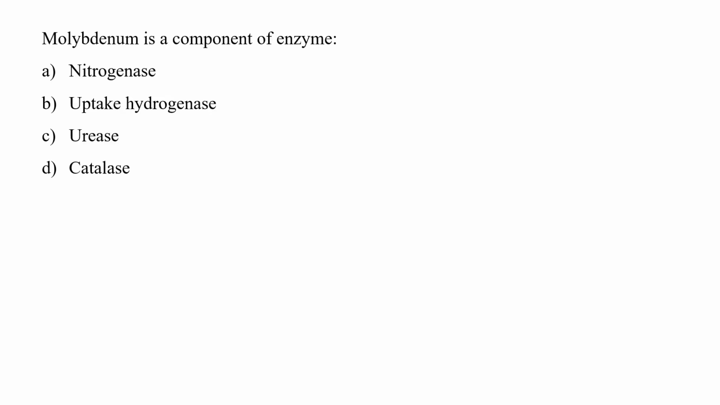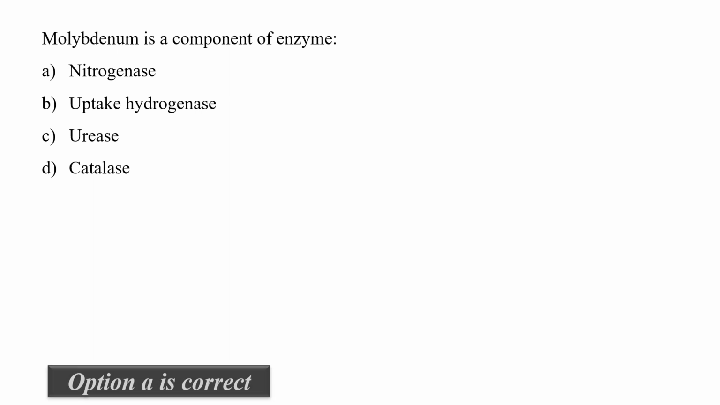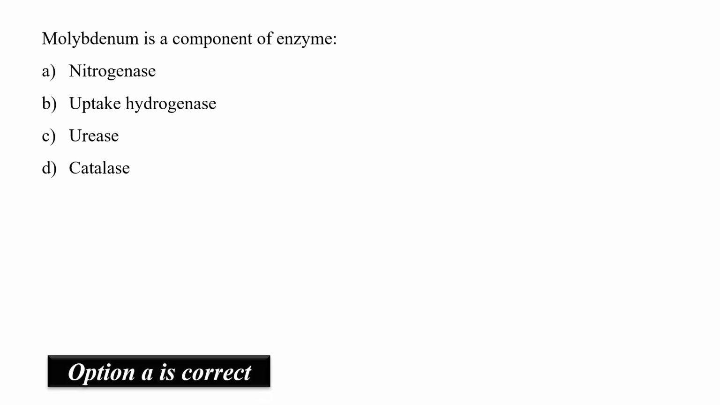The question is: molybdenum is a component of enzyme. As we know, the molecular nitrogen fixation takes place by the nitrogenase enzyme complex. This complex can be separated into two components, that is iron protein and molybdenum iron protein. So the correct option is A, that is nitrogenase.